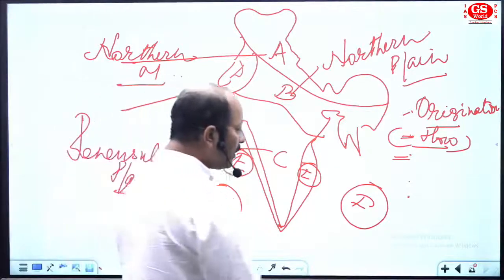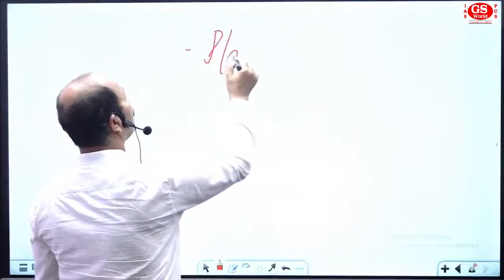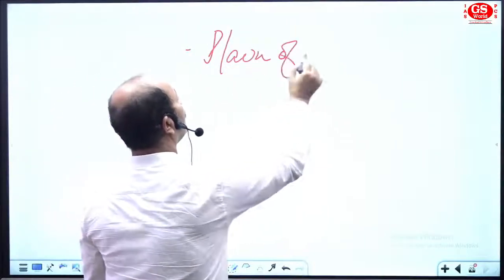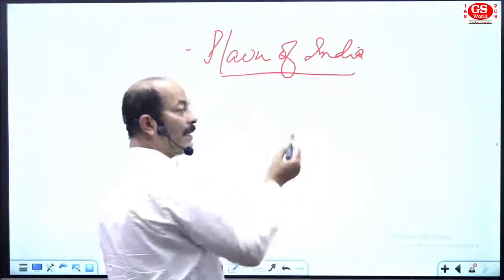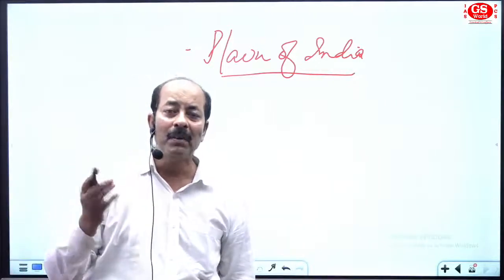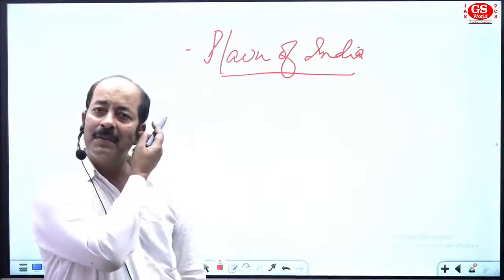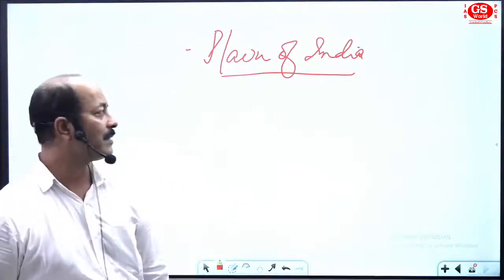So go for one particular section, right? I'm going to discuss the first section, that is Plain of India. अगर कहें तो भारत का मैदानी भाग. Now in this section we will try to discuss the origination section, a feature section like this.